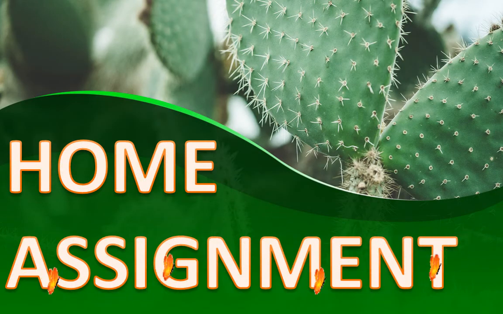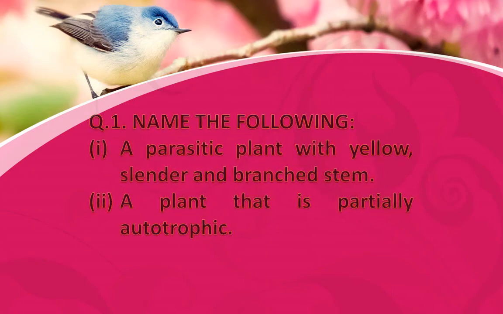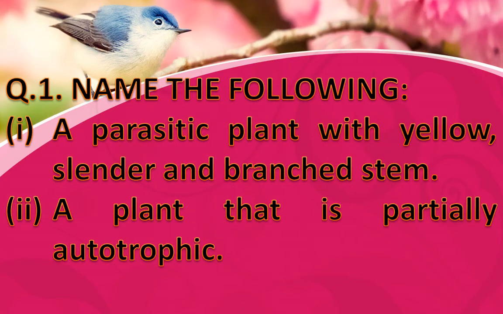It's time to note down your home assignment. Question number 1. Name the following. Part 1. A parasitic plant with yellow, slender and branched stem. Part 2. A plant that is partially autotrophic.